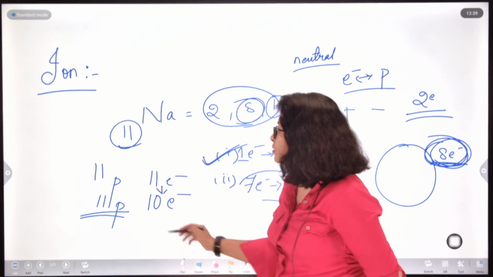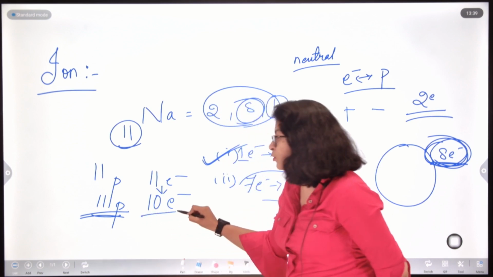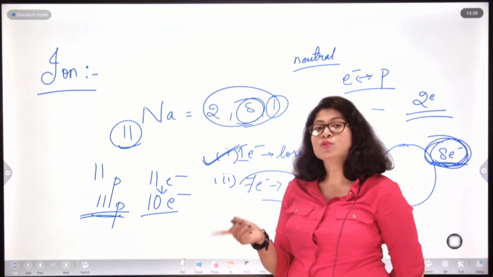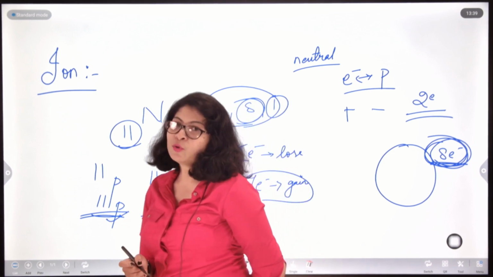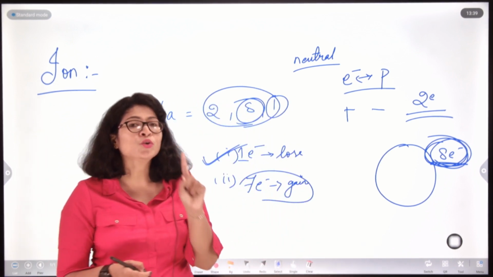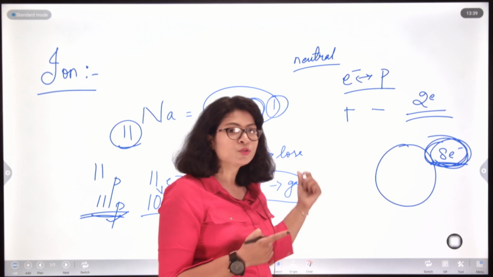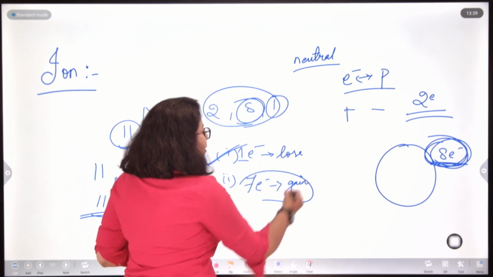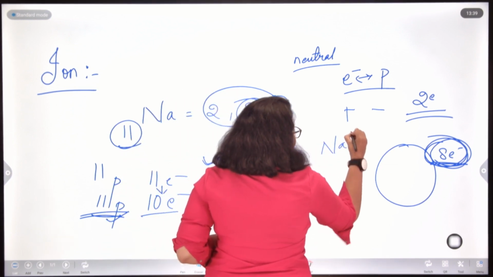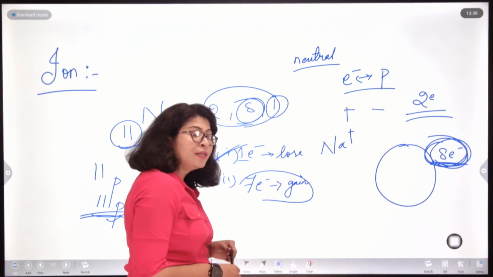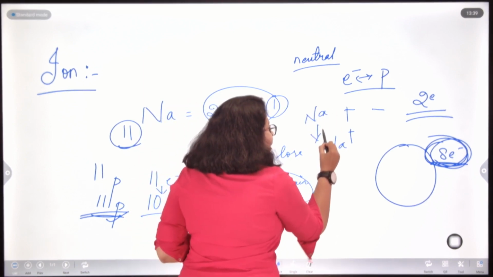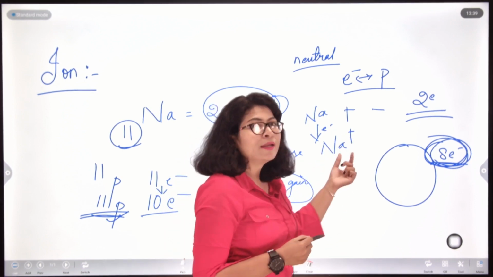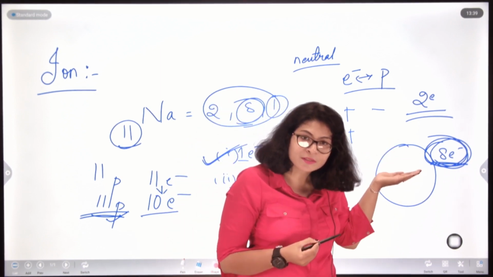Obviously, because 10 protons and 10 electrons will neutralize each other and sodium will be left with one extra proton that will contribute 1 unit positive charge over sodium. So, sodium becomes Na plus. Initially the sodium was neutral, it lost one electron to become Na plus, a charged species, right.